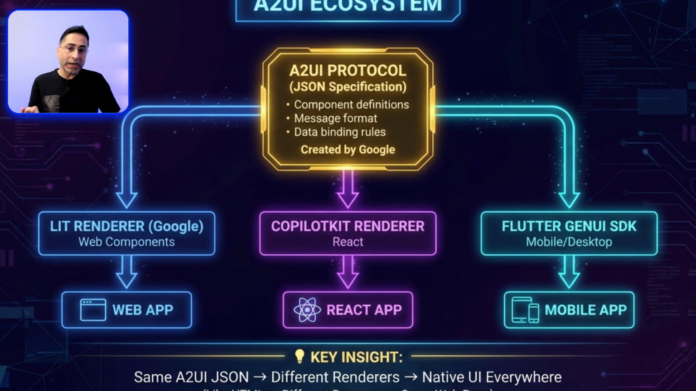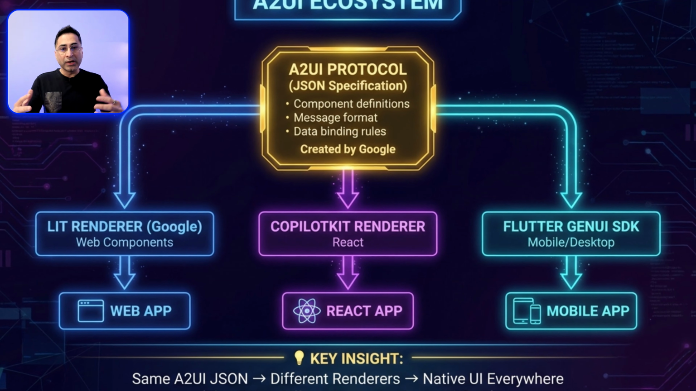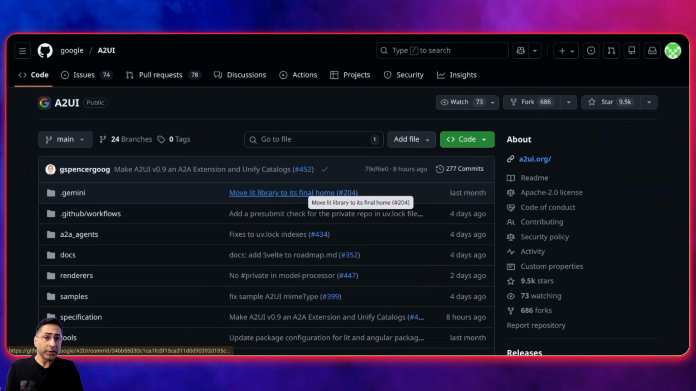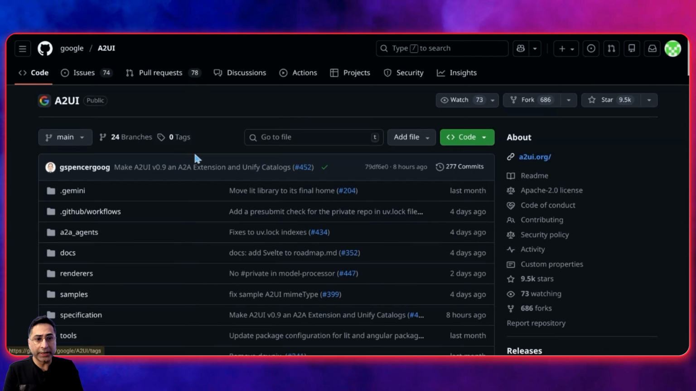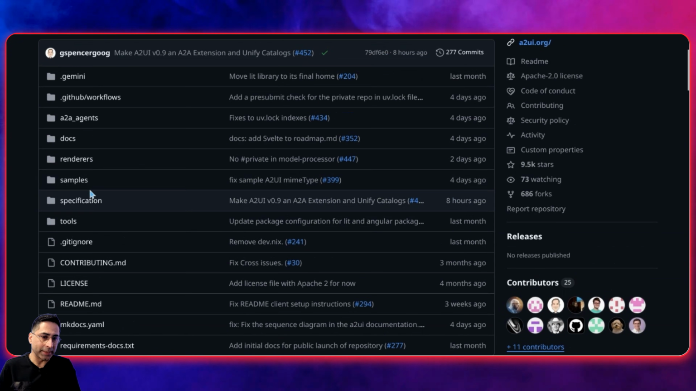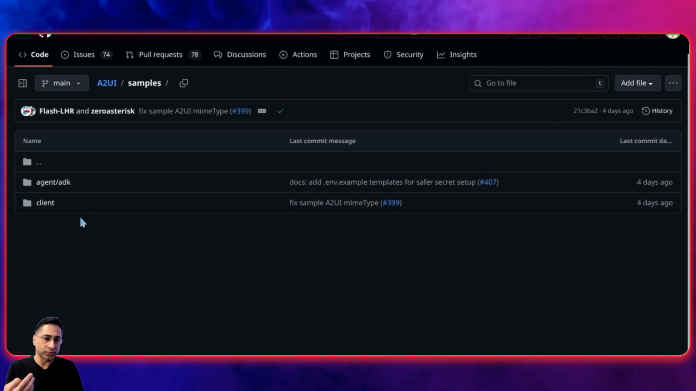So same A2UI JSON, different renderers, native UI everywhere. That's the power of having an open protocol. So I built my demo after cloning the official A2UI repository in GitHub. And you can see that they have also given different samples, right? I'm going to click on this to just show you the structure.